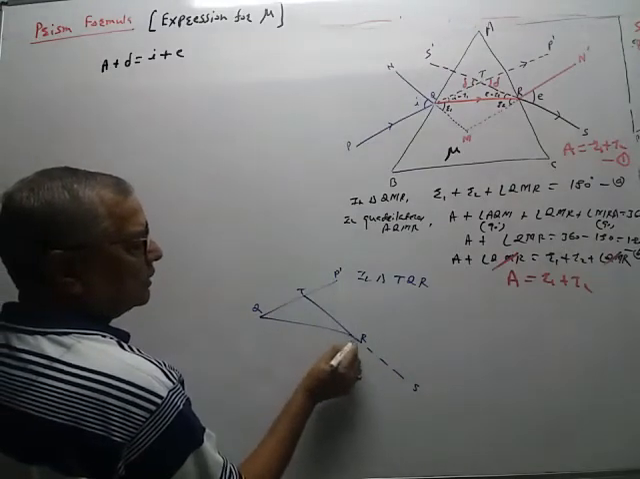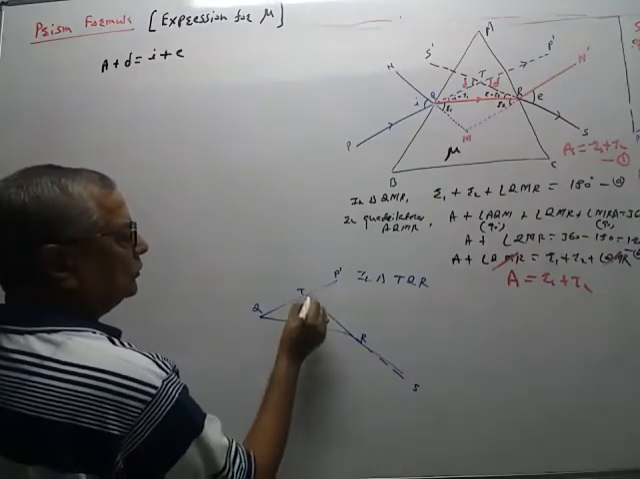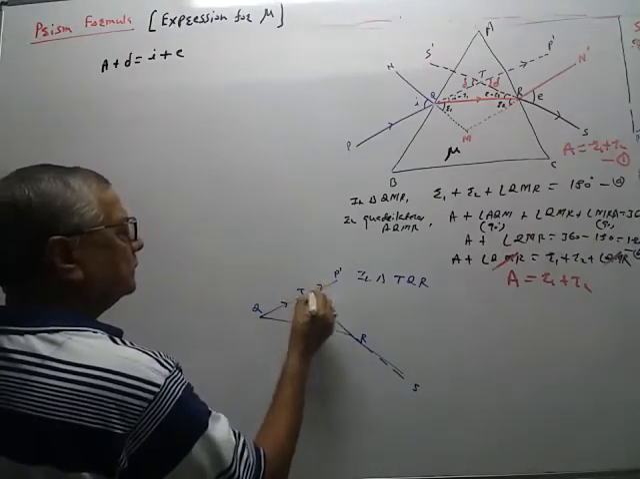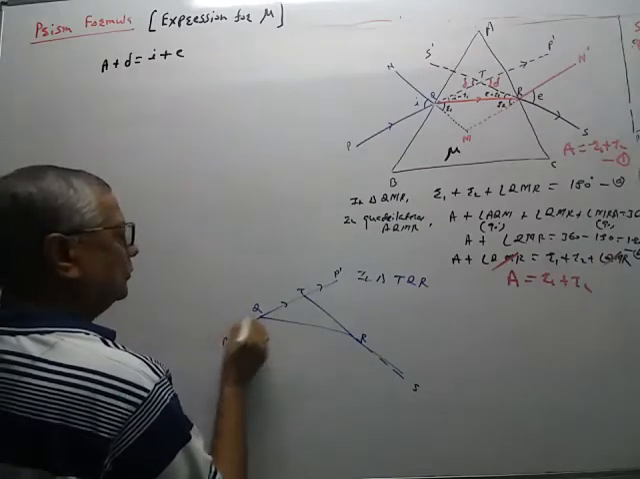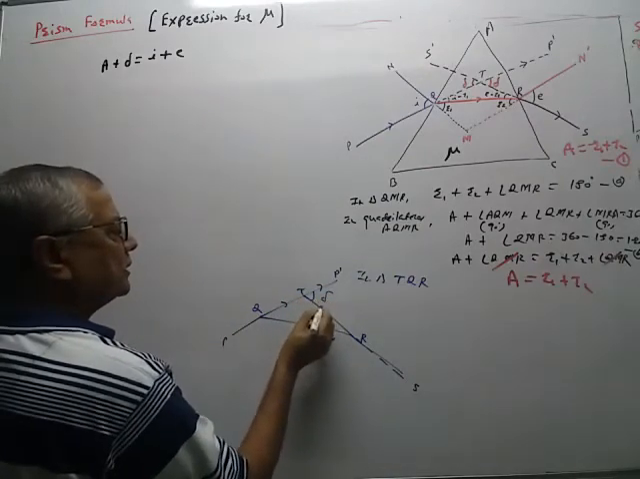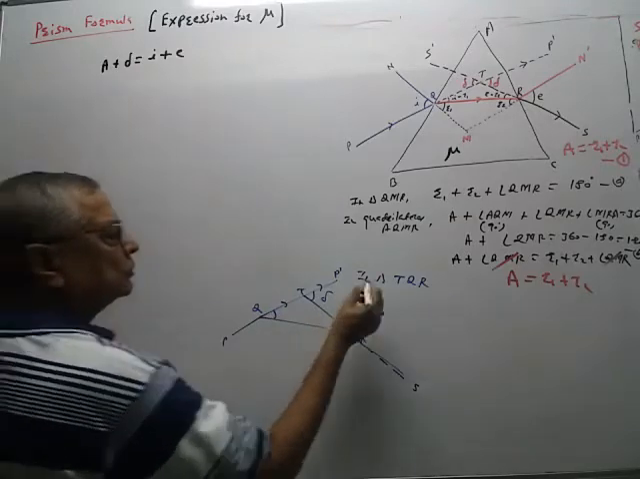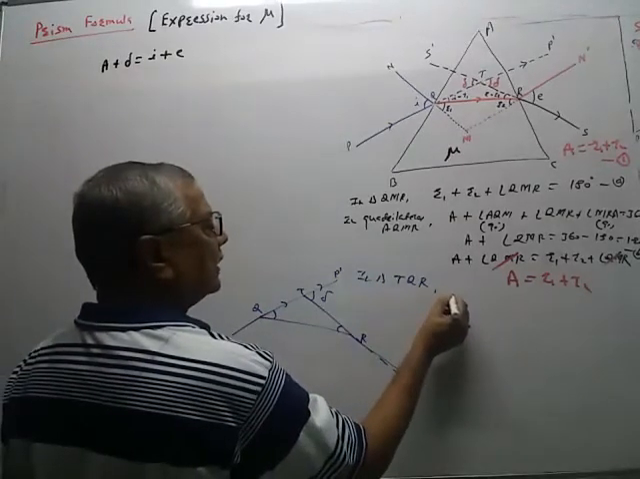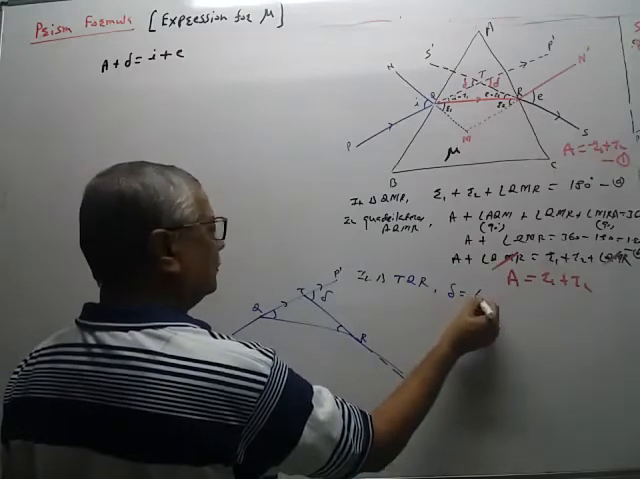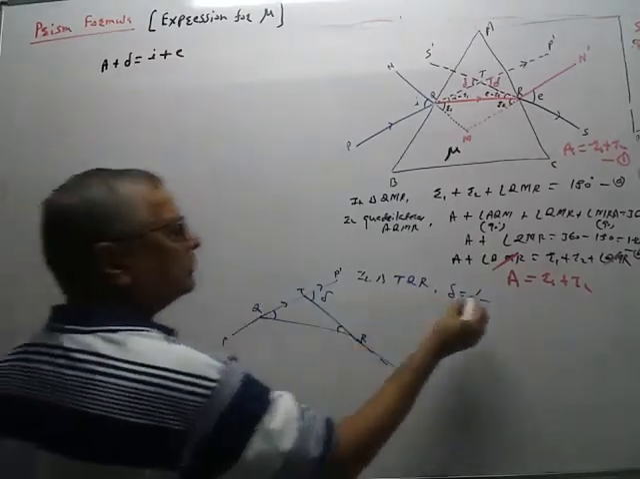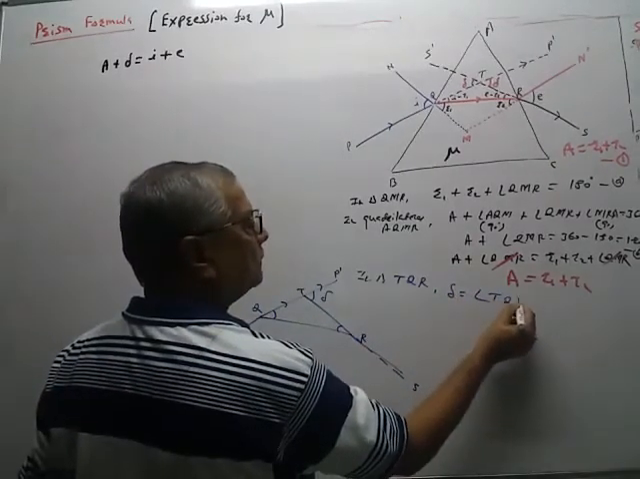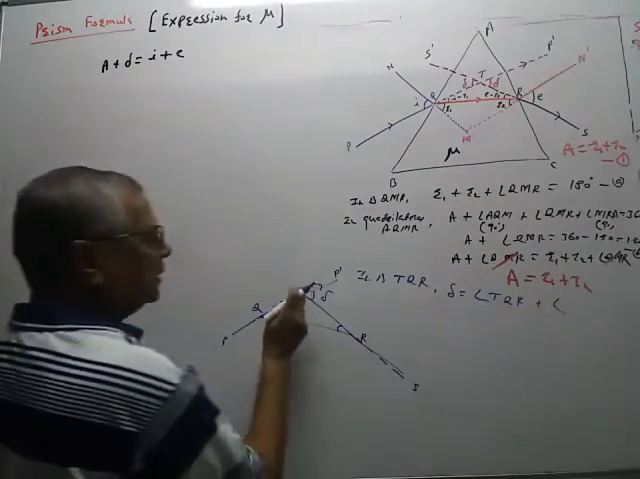So this is the emergent ray. So this is the incident ray. Therefore this is the angle of deviation delta. So delta is equal to this plus this. So in this triangle, the exterior angle delta is equal to angle TQR plus angle TRQ.